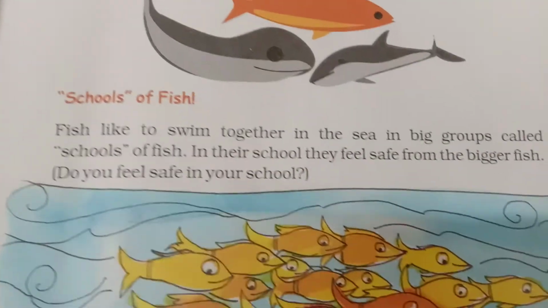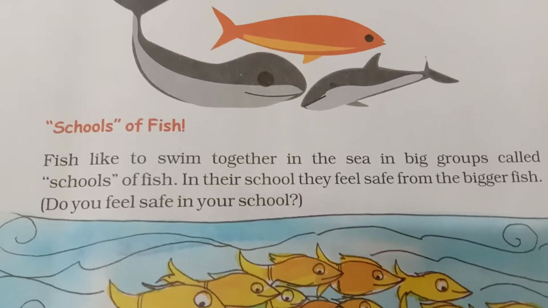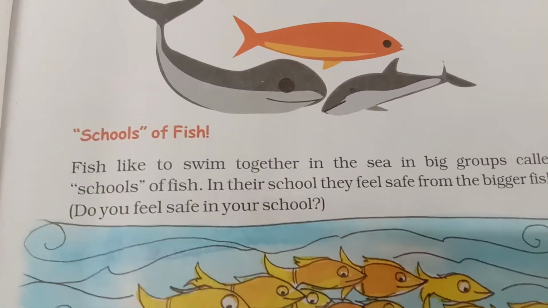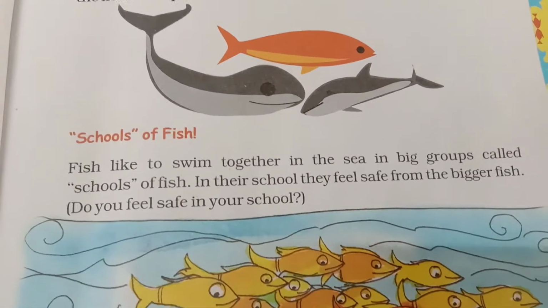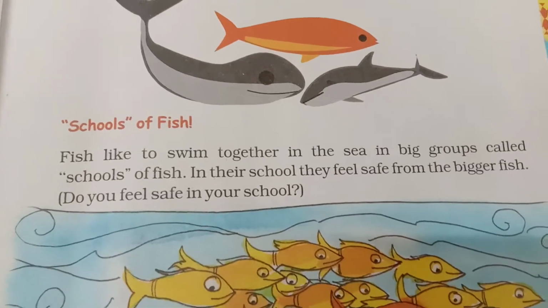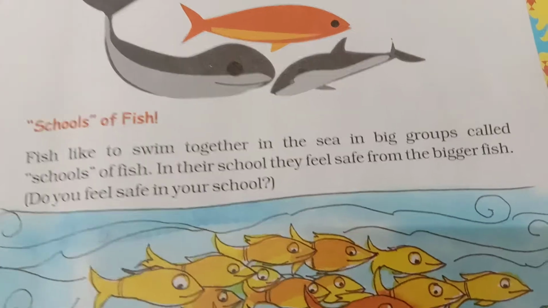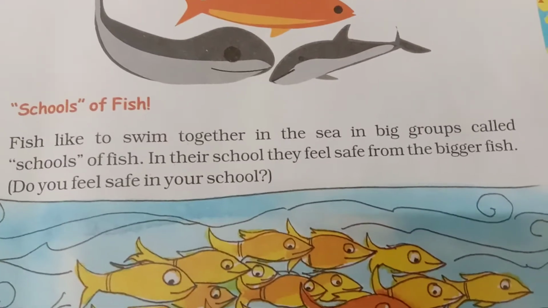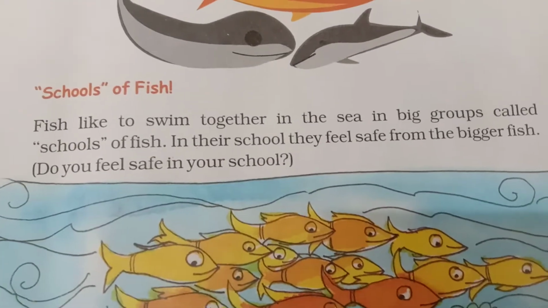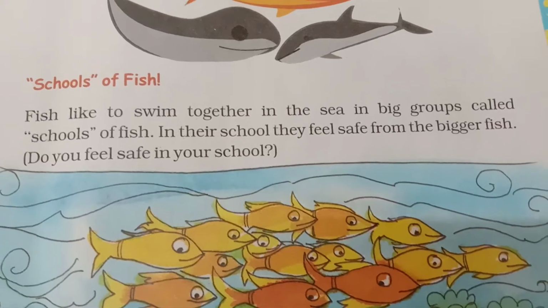Now, schools of fish. What do we call a school? Where students learn or study is known as a school. Now what are schools of fish? Fish like to swim together in the sea in big groups called schools of fish.